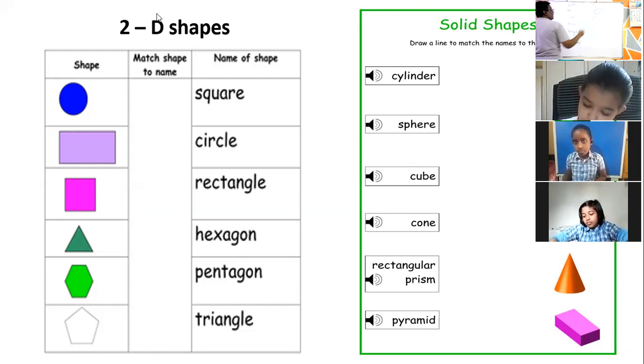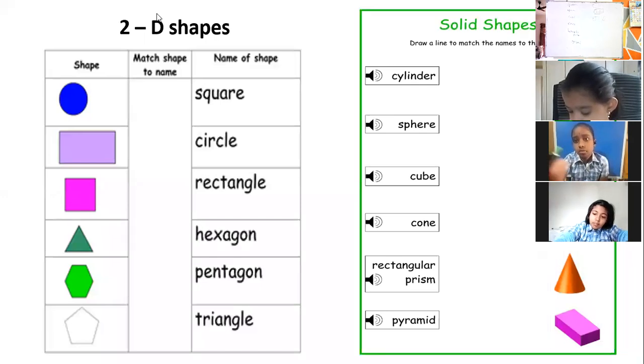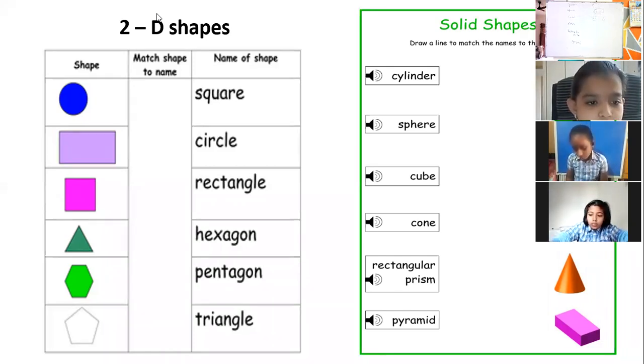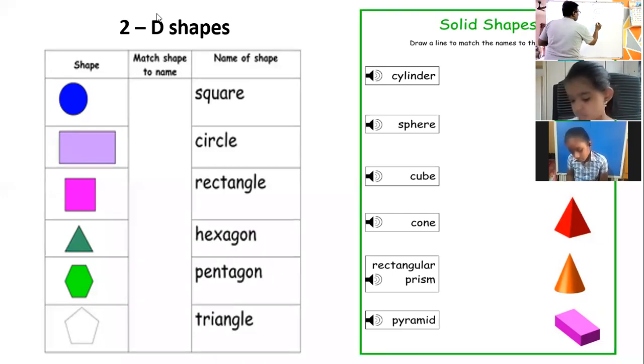It is the cylinder. So the fourth one is pyramid. Over, sir.